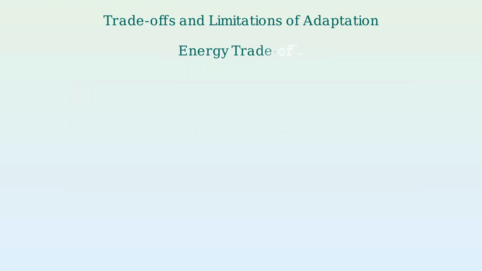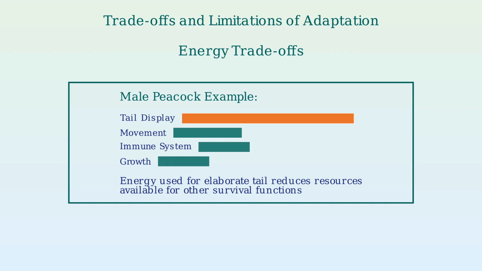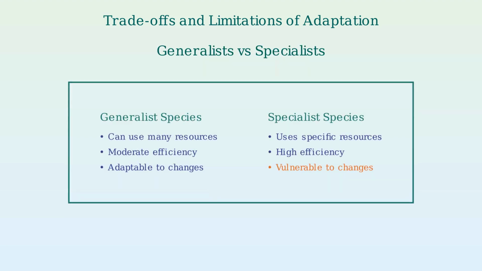Organisms have limited energy to allocate between different functions. A male peacock's elaborate tail attracts mates, but requires substantial energy to grow and maintain, reducing resources available for other functions like immune defense or predator evasion. Generalist species can utilize various resources and survive in different environments, but they may not excel in any particular condition. Specialists are highly efficient in specific environments, but vulnerable when conditions change.